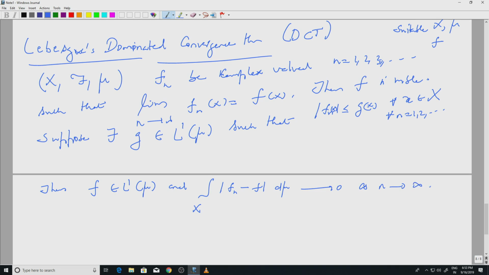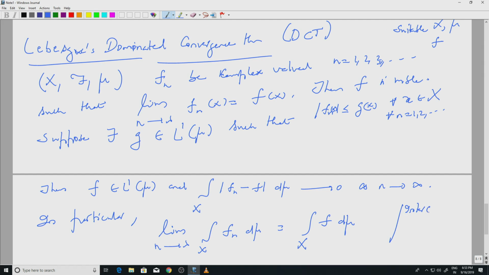In particular, we also have limit n going to infinity integral over X f_n d mu equal to integral over X f d mu. So, again here you are interchanging limits and integration. Okay.